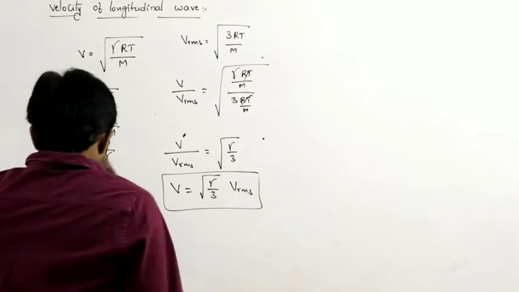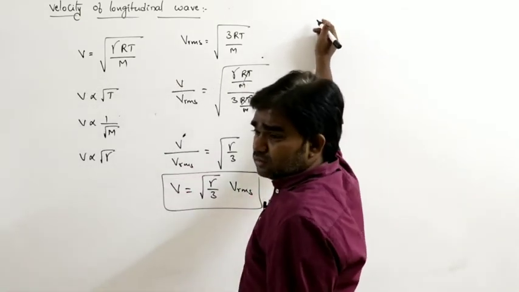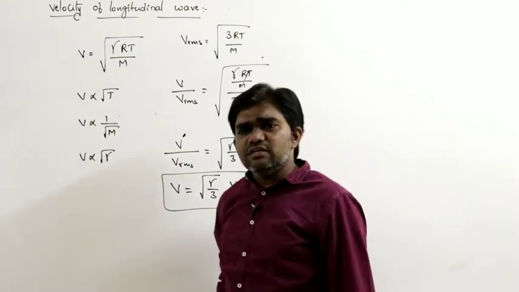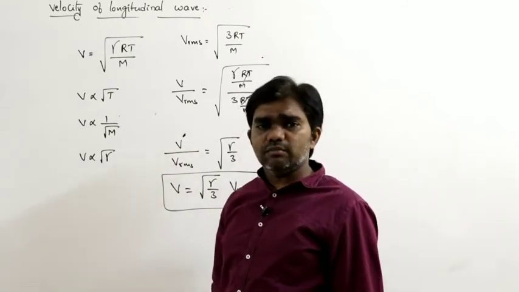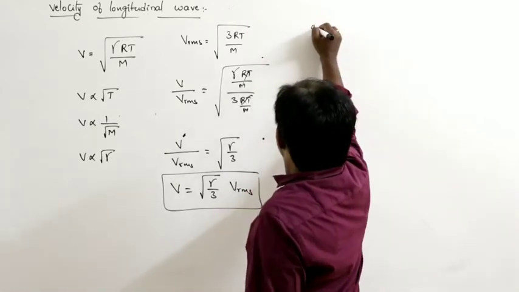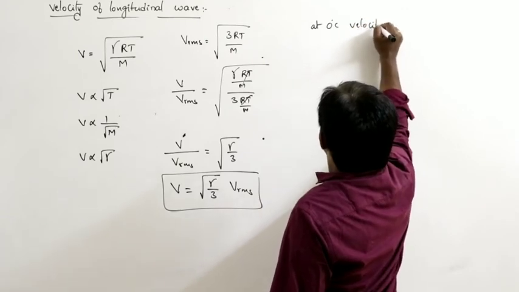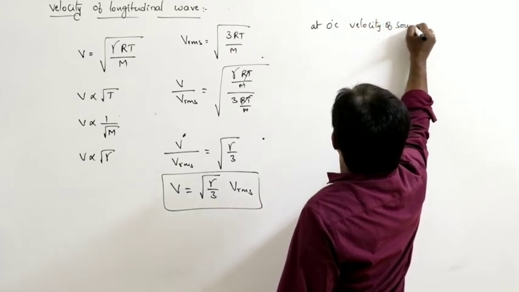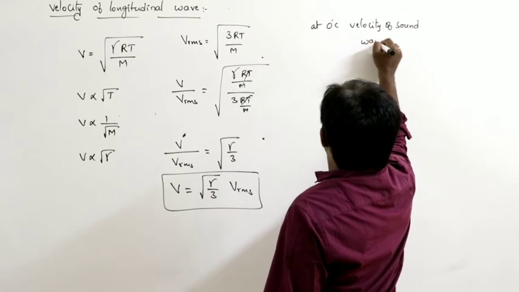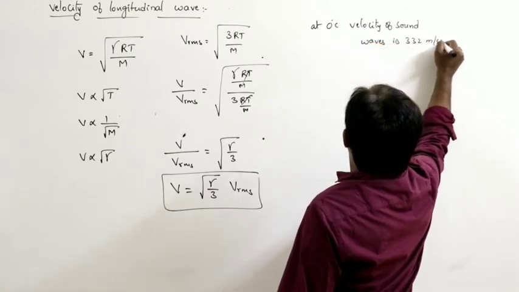Now, generally if we consider the sound velocity in air, we can consider that a longitudinal wave is nothing but sound. Sound waves are longitudinal in nature. So at 0 degree Celsius, the velocity of sound waves is 332 meters per second.